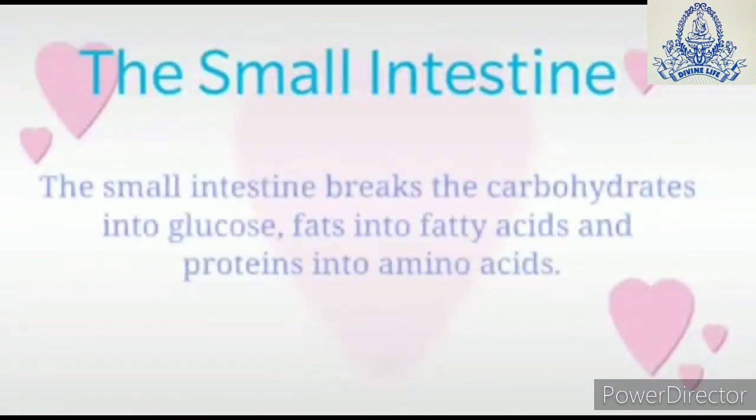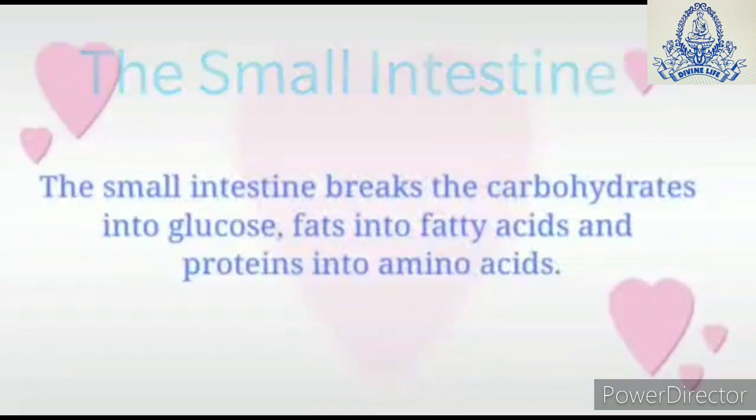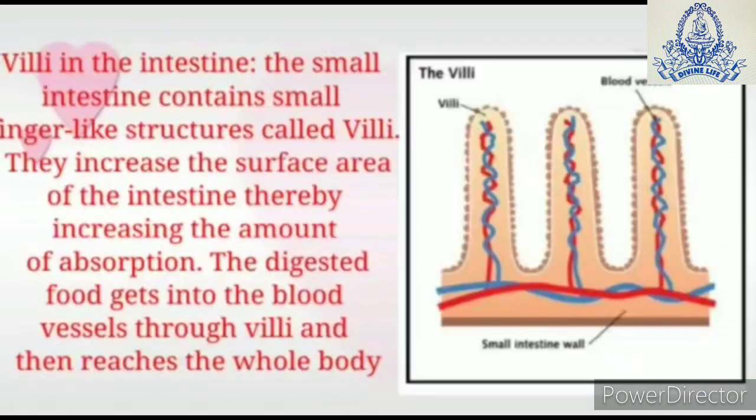So the food is broken down as follows. The carbohydrates are broken down into glucose, the fats are broken down into fatty acids, and proteins are broken down into amino acids. Now, as you can see in the diagram, there are some finger-like projections present in the small intestine. These finger-like structures increase the surface area of the intestine, and therefore increase the amount of absorption. So the function of villi is to increase the surface area for absorption.